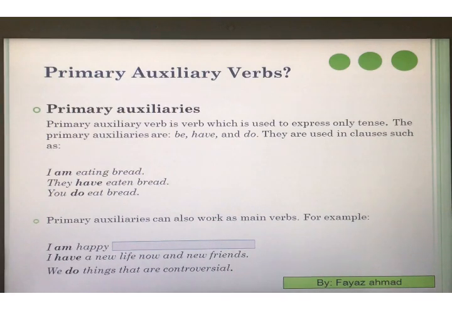So in all, we have learned today that there are two types of verb, main verb and helping verb. Helping verbs are of two types: primary auxiliaries, that is, auxiliary verbs or helping verbs, and modal auxiliaries. Primary auxiliaries include is, am, are, was, were, has, have, had, do, does and be. And modal auxiliaries consist of all the modals. Okay.